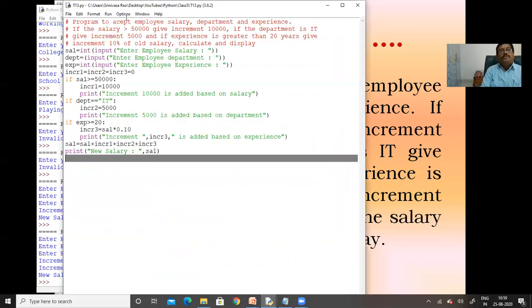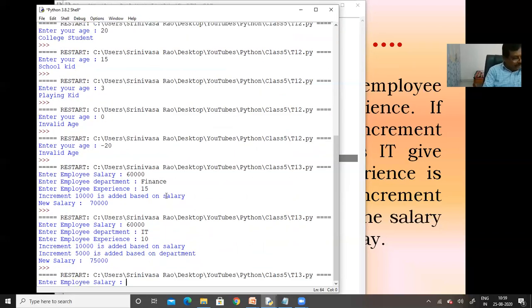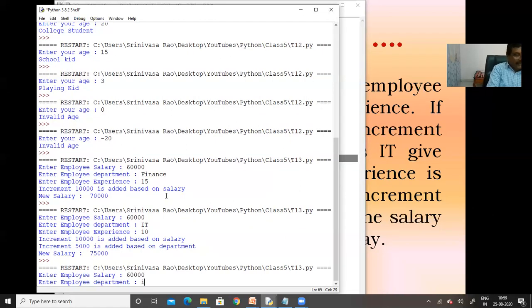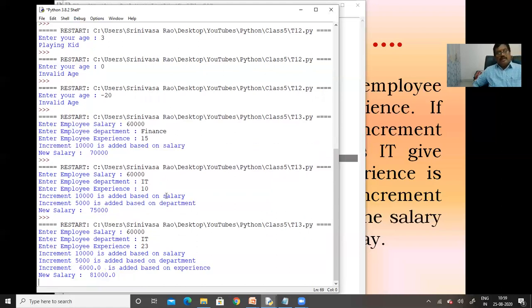Next, I am going to specify that all three conditions are true. 60,000, and the department will be IT, and the age will be 23. Now, in total he secured a new salary of 81,000. Like this, we are going to calculate the employee salary.